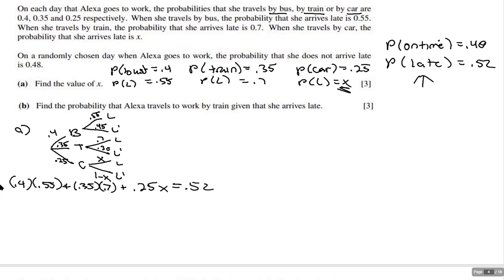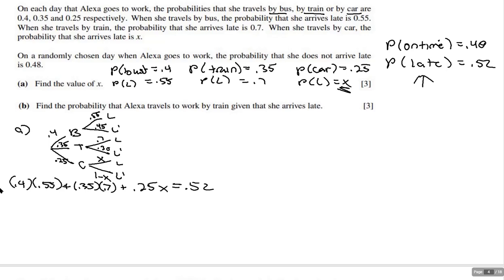Now, I could have done on time, which would have been these not lates, and then I would have to use 0.48. That's why I think they're trying to use this not arrived late thing, but oh man, it's a terrible double negative. Not late, I don't know, I hate it. So anyway, when I put all this together now, all I gotta do is figure out what x is.